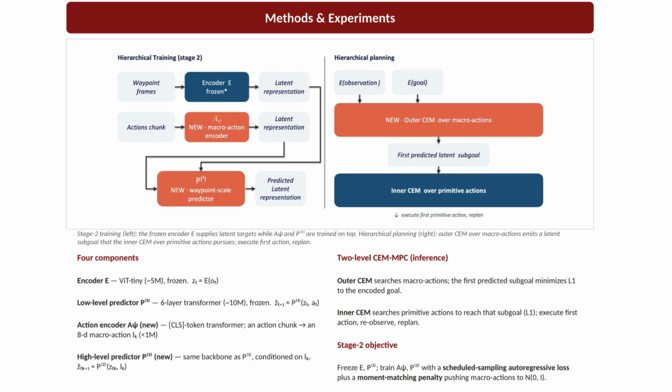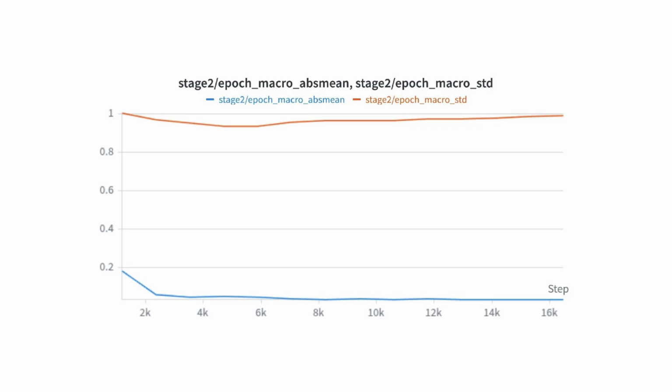A second is a moment matching loss on the action encoder. The planner samples the macro action from a standard Gaussian, but nothing constrained what distribution the action encoder learns. A mismatch makes the planner ineffective. Thus, this particular loss pushes its output to zero mean and unit variance, matching the planner's prior.